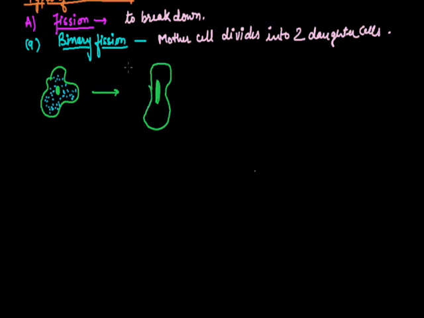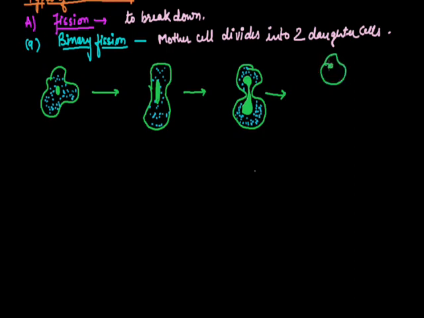Along with that, this body is going to constrict in the middle, at the equator of the cell, and that's why ultimately it will divide into two. Here you can easily see the nucleus and the cytoplasm dividing. So organelles will split into two. And as we know, there is no recombination in asexual reproduction. So these two daughter cells are actually clones of the mother cell.